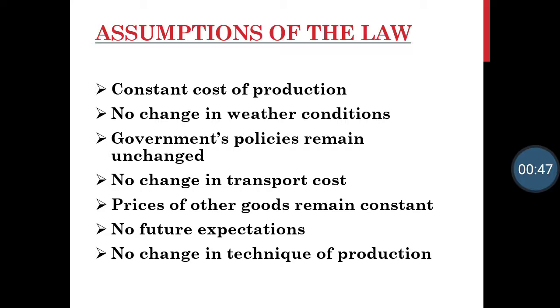These are constant cost of production, no change in weather conditions, government's policies remain unchanged, no change in transport cost, prices of other goods remain constant, no future expectations, no change in technique of production. So these are the assumptions we have already seen in part 4 video.